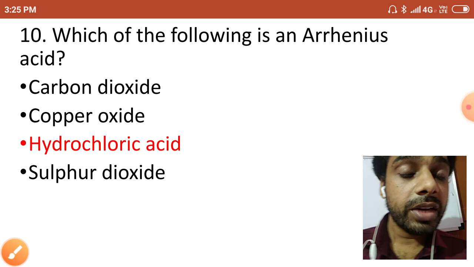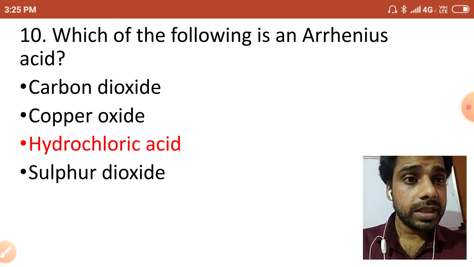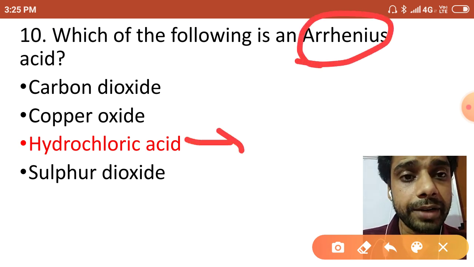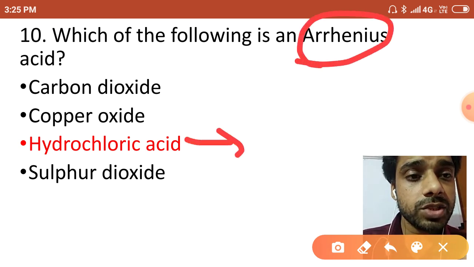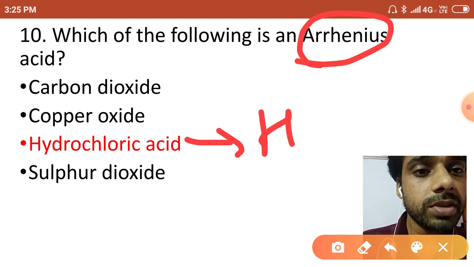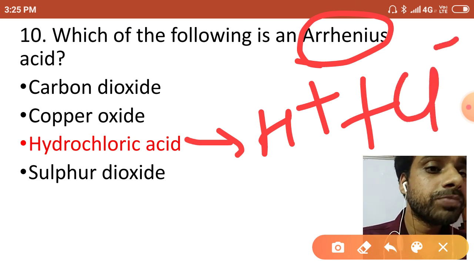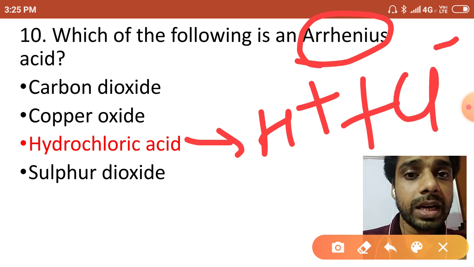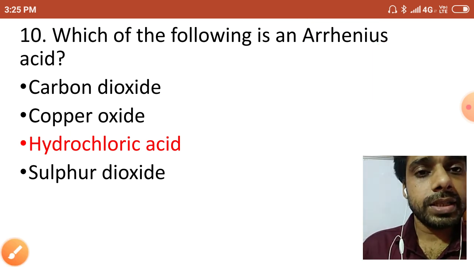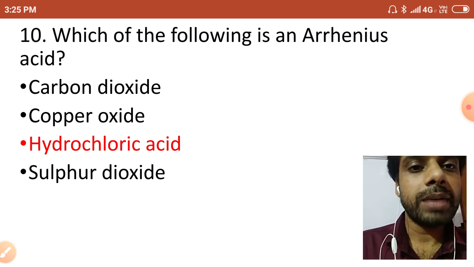So everywhere you have found acid and base, but in the Arrhenius concept there is a rule that hydrochloric acid, when it dissolves in water, in the aqueous solution, will dissociate into H plus and Cl minus. So hydrochloric acid is the Arrhenius acid, and hence we have completed all the questions of the MCQ.